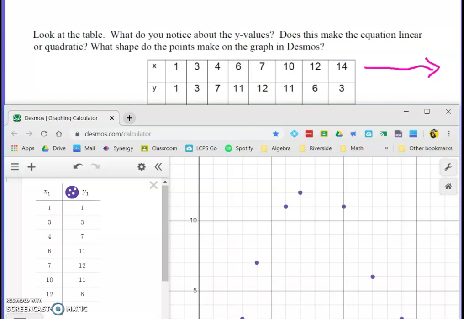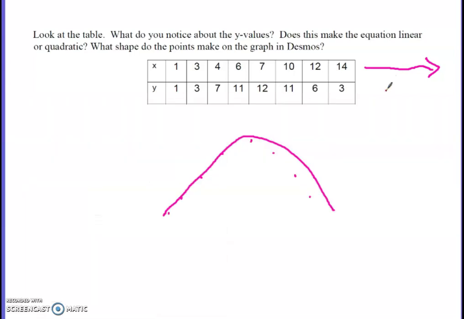So if my points are going up, up, and then they reach a peak and start to go down, or if they start to go down, reach a peak at the bottom, the opposite of a peak, an under peak, I'm not sure what you would call it, right? A dip. If they reach a dip and then go back up, then you are going to do a quadratic regression.